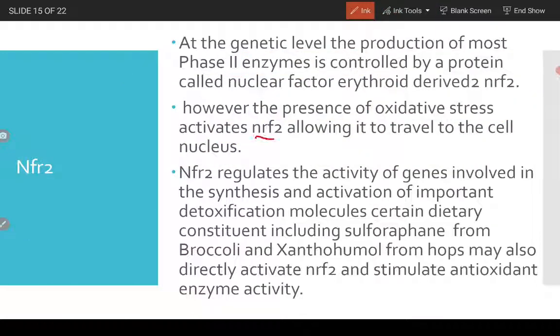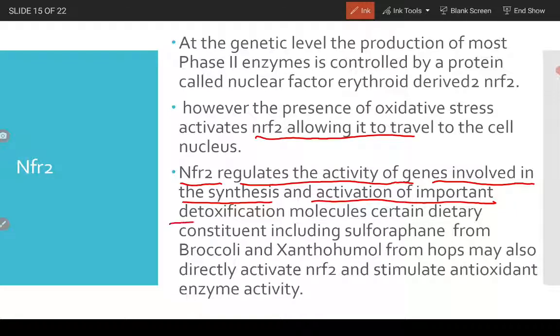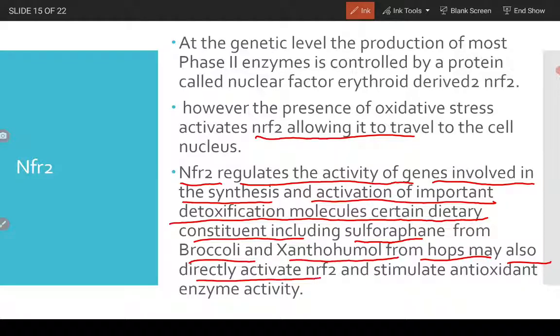So after NRF2 is activated, what happens? NRF2 regulates the activity of genes involved in the synthesis and activation of important detoxification molecules. Certain dietary constituents including sulforaphane from broccoli and xanthohumol from hops may also directly activate NRF2 and stimulate antioxidant enzyme activity.